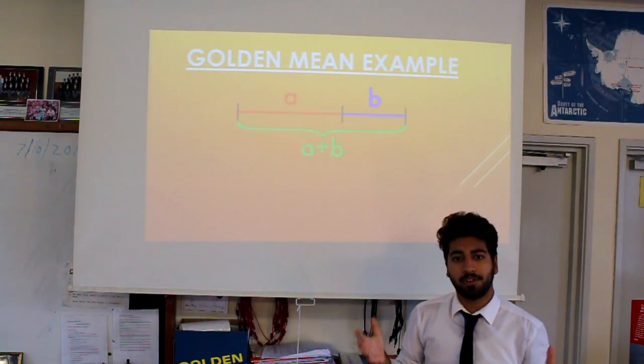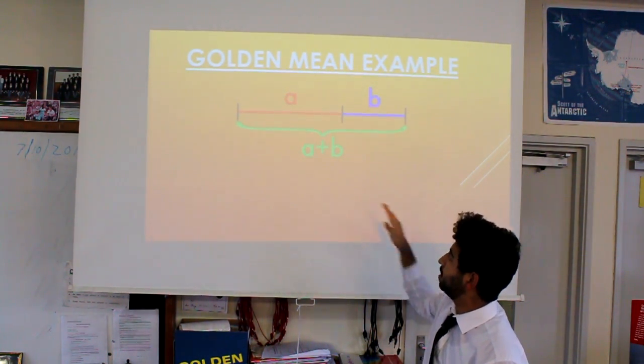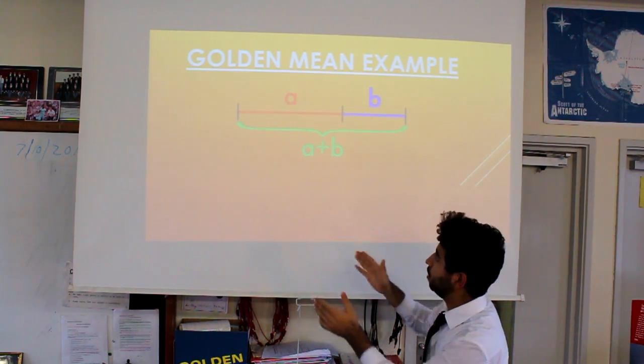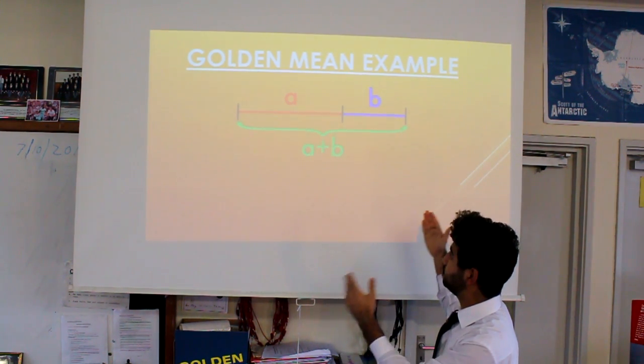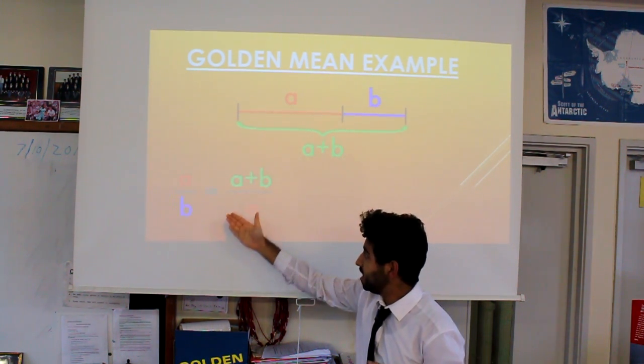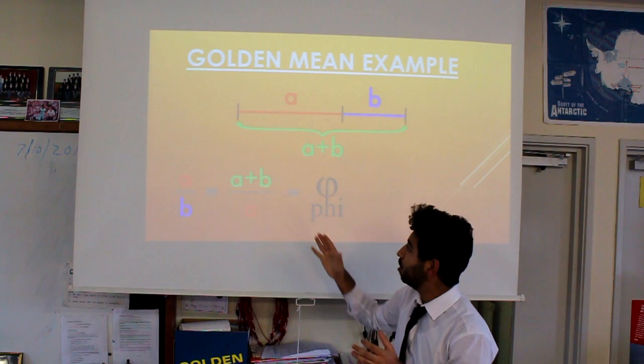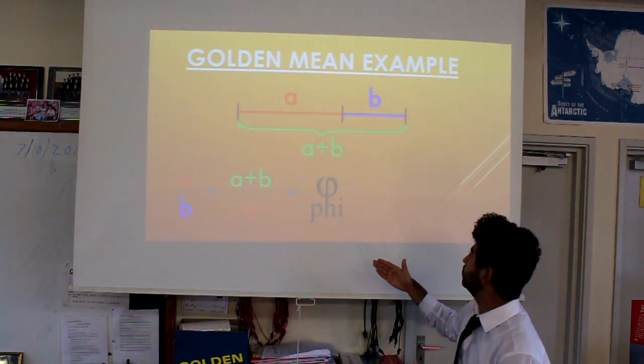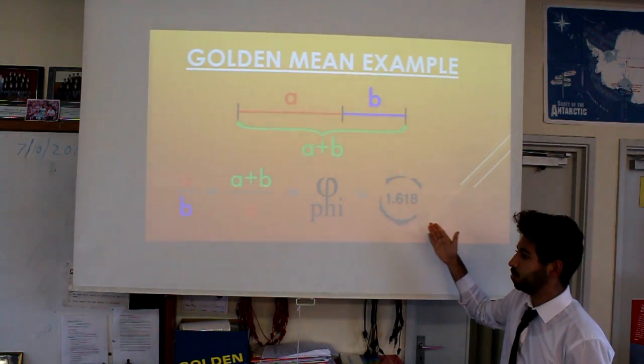Now, let's look at an example of the golden mean, which is this. If we take a simple line and split it into one bigger part, which is A, and a smaller part, which is B, we can use this equation where the ratio of A to B is equal to (A plus B) over A, which equals phi, and also equals the golden ratio, 1.618.